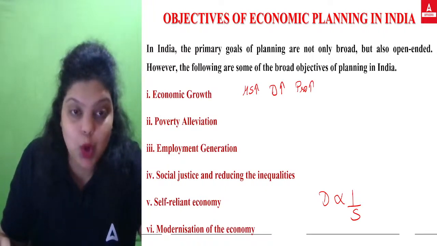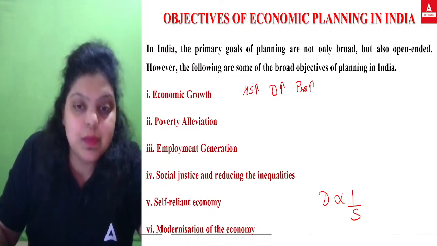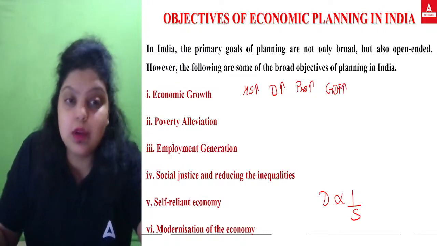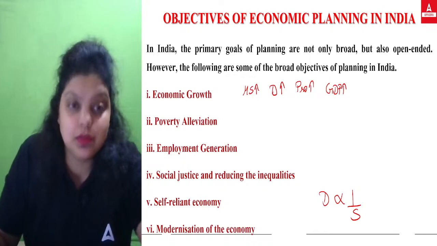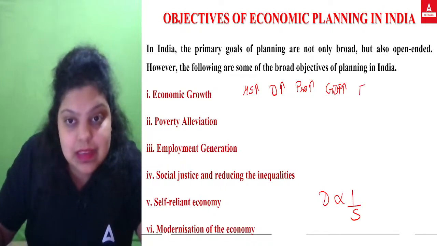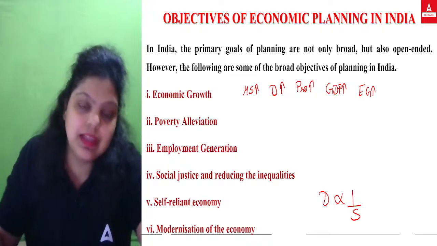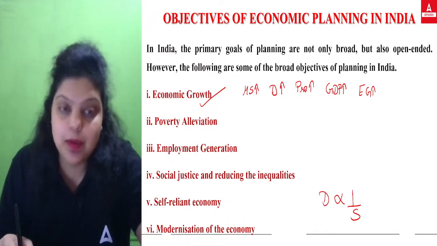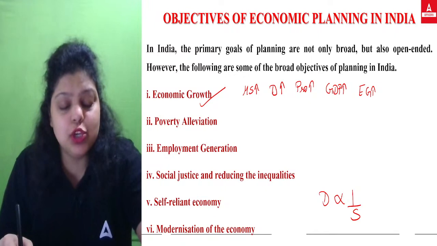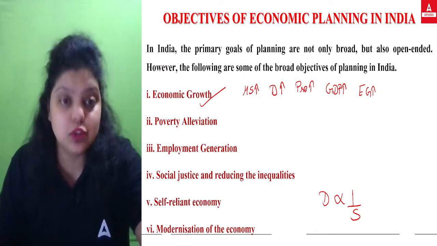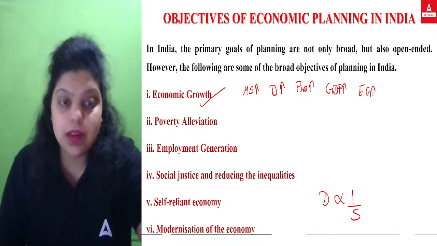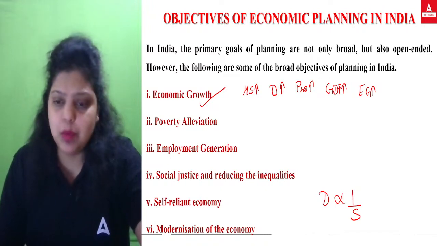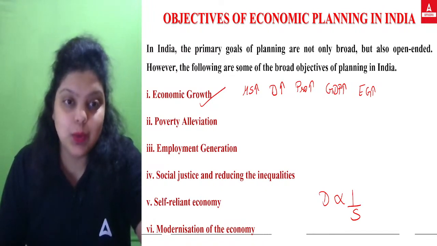And this is how, when the production is increasing, your GDP, gross domestic product, will increase. Because what is GDP? The money value of all final goods and services that is produced within the geographical boundary of a country. And when the GDP increases, automatically your economic growth will increase. That's how you have an objective to maintain or to increase the economic growth in the country. So when you know how much money supply the population has, when you study your population, when you study your customer, you will know what they want, how they want, and when they want. And if you know that, accordingly you will prepare your economy by production or by providing certain resources or whatever it is required to do.